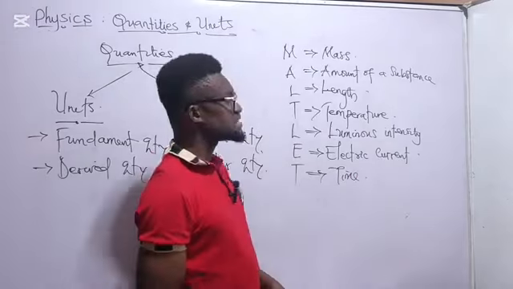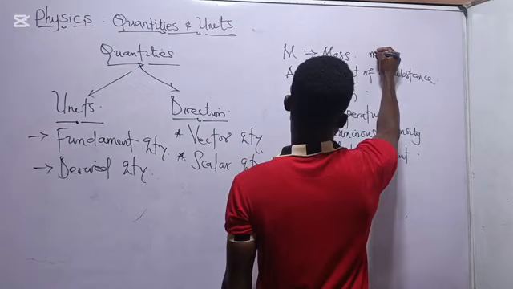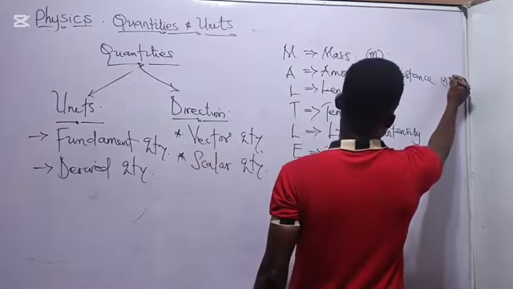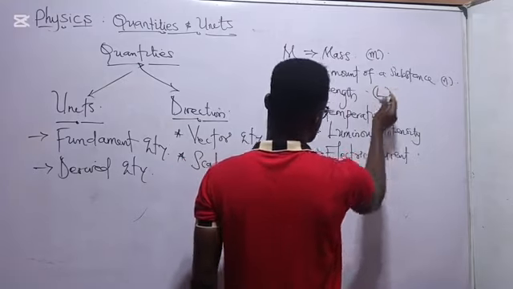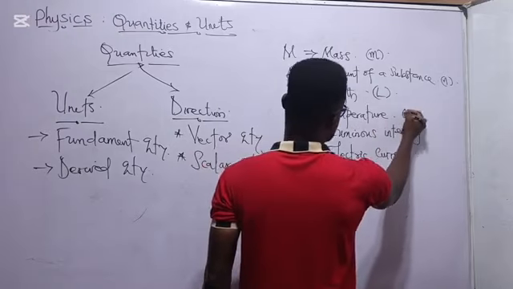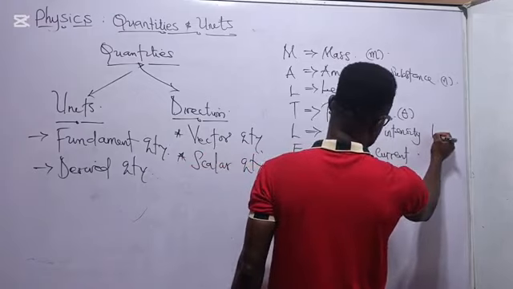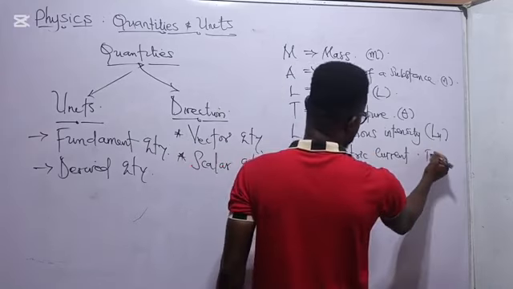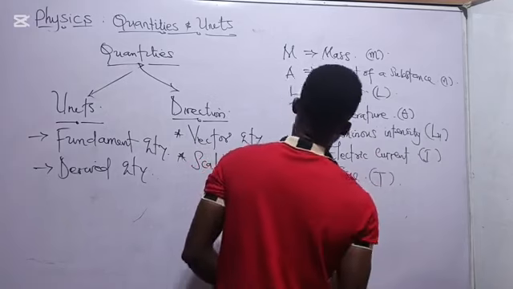Now, each of them has a symbol. The symbol of mass is M. Amount of a substance is small letter n. Length is L. Temperature is theta. Luminous intensity is Lu. Electric current is I. Time is T.